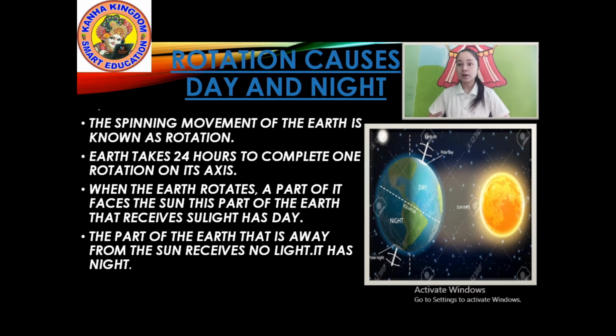So our place faces sunlight. At evening, earth will rotate slowly. It goes to back side. That's why we do not receive sunlight. So it has night. Okay? So this is all about how rotation causes day and night.